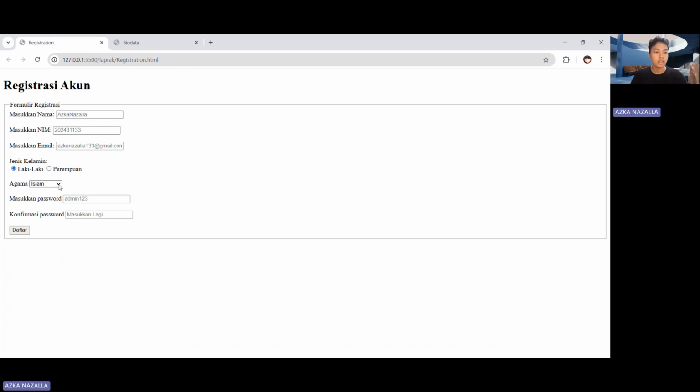And this is select for religion. So if I click this, there will be options down here. And this is for password. If I input anything here, it will be a circle or hidden.